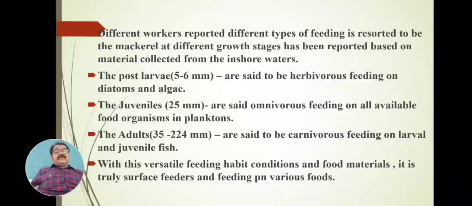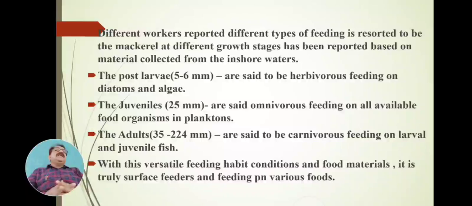Second, juveniles. When larvae grow beyond the post larval stage and the size is 25 mm, they are said to be omnivorous. The omnivorous feeding habit feeds on all available food materials, all available organisms, that may be phytoplankton or zooplankton.